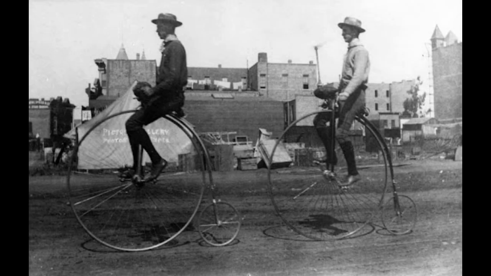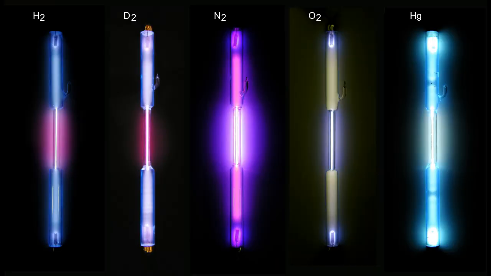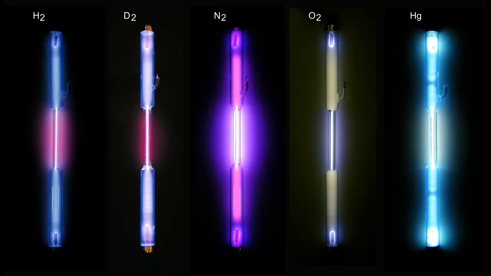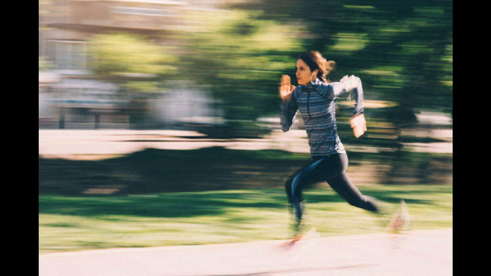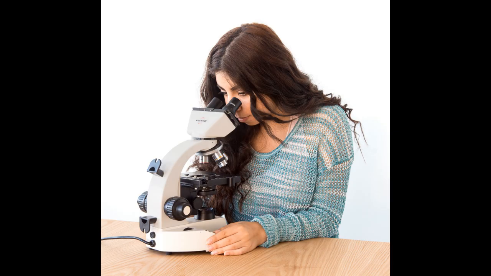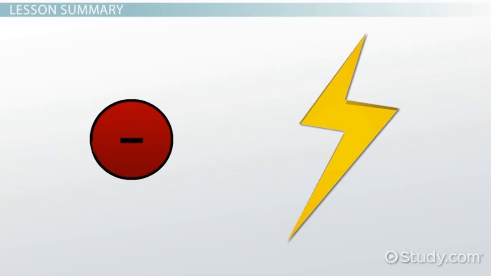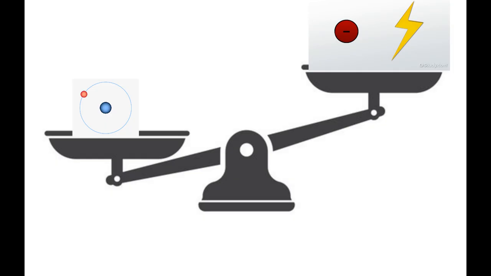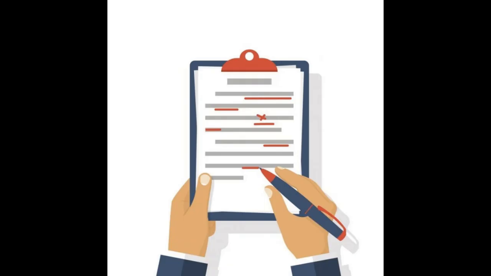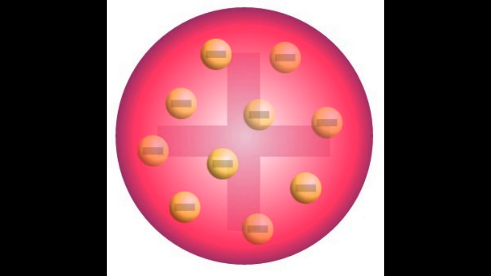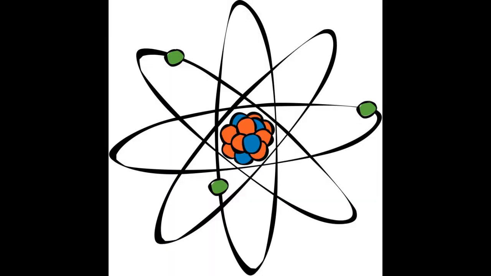In the late 1800s, J.J. Thomson was doing experiments on cathode rays, what we now know as electron beams, when he noticed that cathode rays traveled through air much faster than something the size of an atom. In fact, it would have to be at least 1,000 times smaller than a hydrogen atom. This would lead him to come up with the idea for the electron, a negatively charged particle with a very small mass. With the introduction of the electron, the atomic model had to be revised to include it, which resulted in the plum pudding model, the idea that electrons float around in a pudding that is the bulk of the atom's mass.